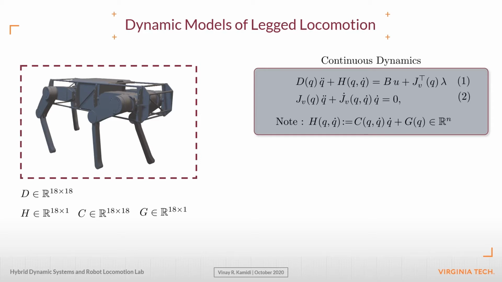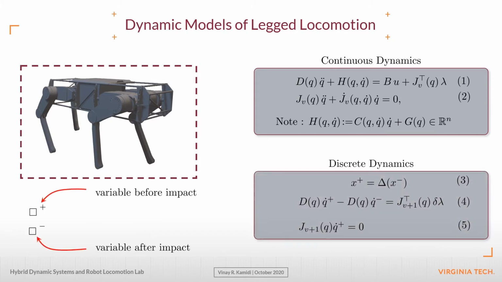Here, D represents the mass inertia matrix. H is the compact notation for the sum of centrifugal, Coriolis, and gravitational terms. B is the input distribution matrix, and lambda is the ground reaction force. Equation 2 represents the ground contact constraints within each admissible domain, where JV is the contact Jacobian.